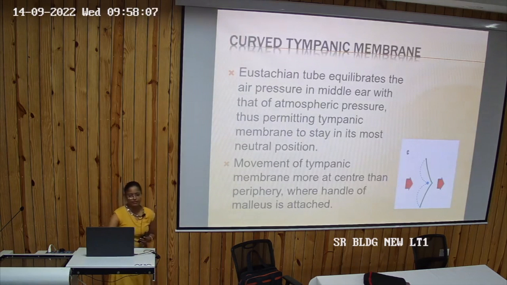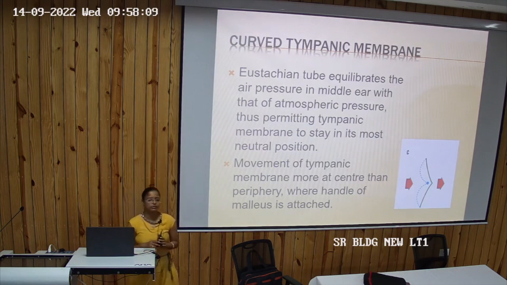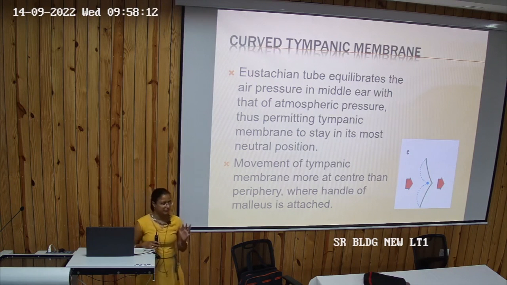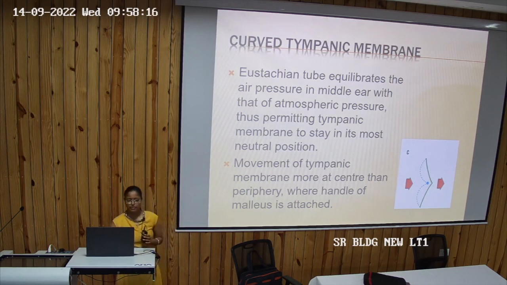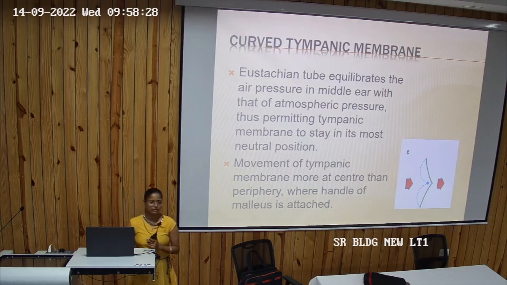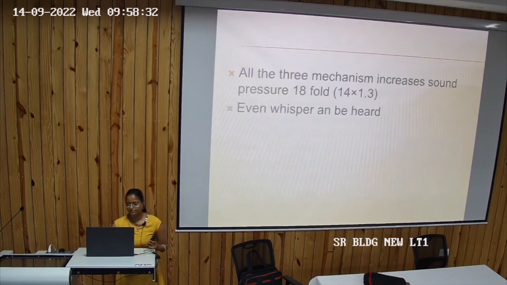Now curved tympanic membrane. The Eustachian tube equilibrates the air pressure in the middle ear with that of the atmospheric pressure, thus permitting the tympanic membrane to stay in its neutral position. This is normal. This is a curve because here it remains tense. Now movement of tympanic membrane is at center and then periphery where handle of malleus is attached. First it happens at center and then at periphery.